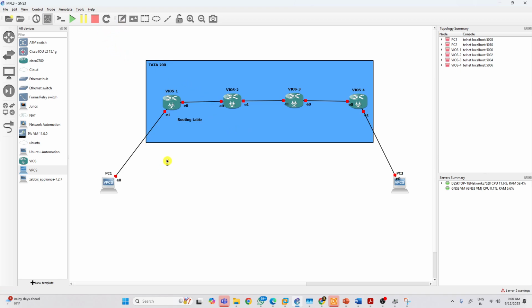Control plane means what? The control plane deals with the routing protocols and it will establish the routing tables. Is it clear? So what do you mean by control plane? I told you a number of times.